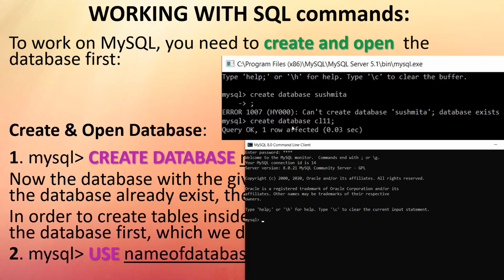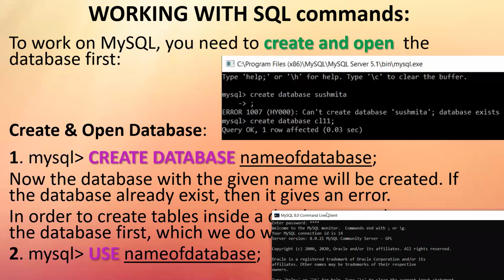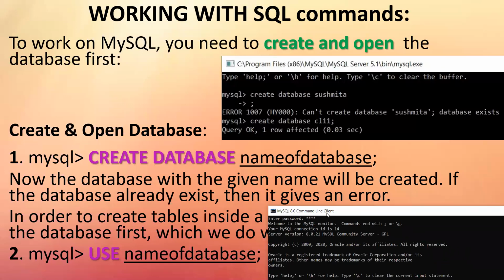So I showed you by creating another database by some other name like CL11, class 11. And the way it responds is query okay, one row affected. And it took this many seconds to do the work. Fine. So this is how you get the outputs simultaneously. So very simple, the create database command is used to create what? It is used to create my database.